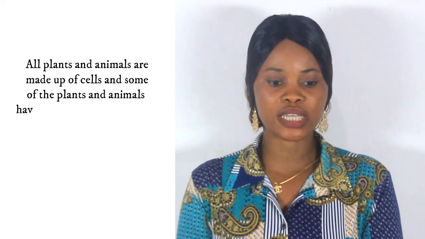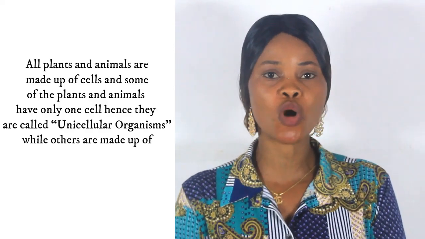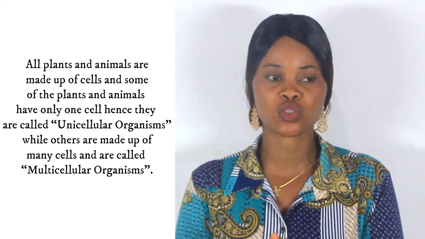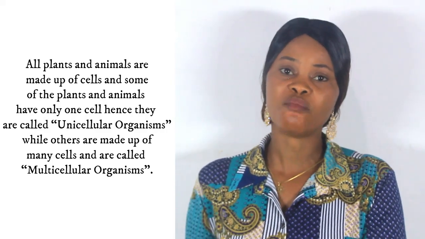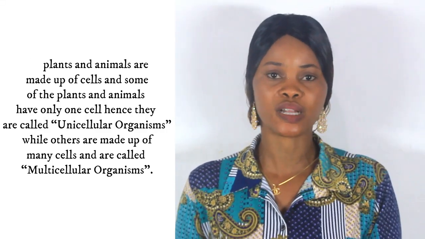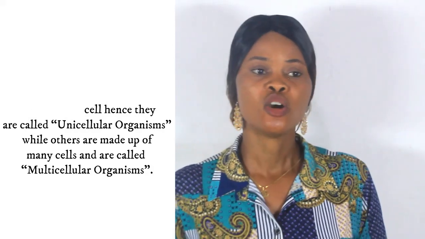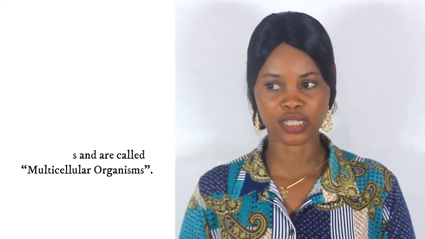For those organisms that are made of only one cell, they are referred to as unicellular organisms. But those that are made up of more than one cell, they are referred to as multicellular organisms. There are certain organisms that exist as only one cell that makes a simple organism.